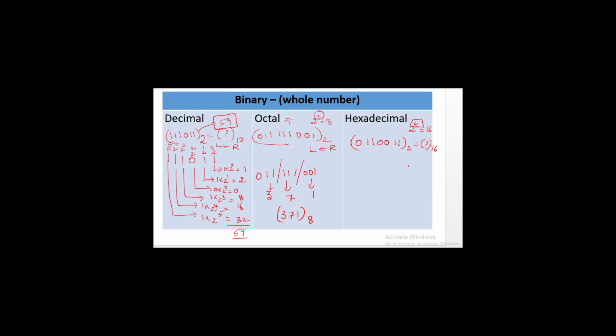So from right to left, I am separating it by 4 digits. So separated. After that 1 1 0 is there. Only 3 digits are there. So here 1 is missing. So 4 digits. So its equivalent value is 3. Its equivalent value is 11. It's nothing but B. So B3 is the equivalent hexadecimal for the given binary value.